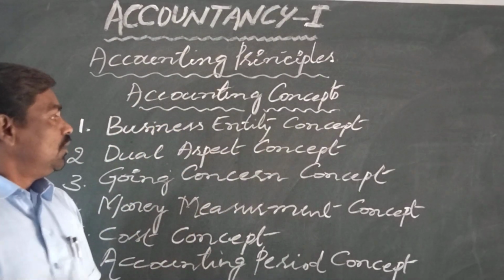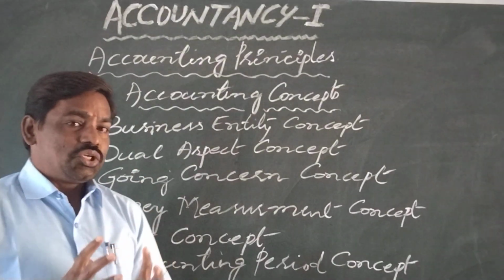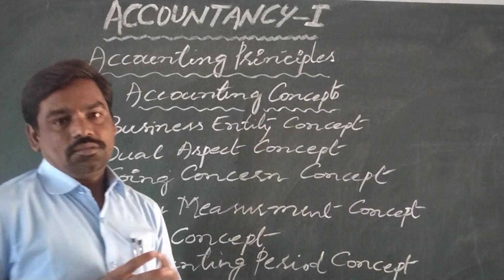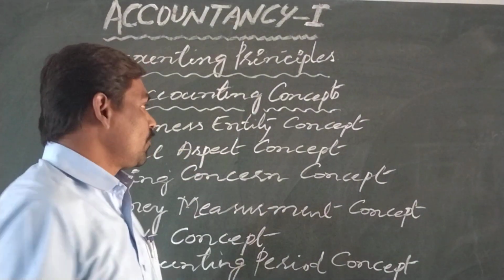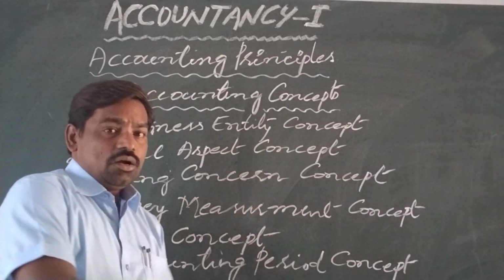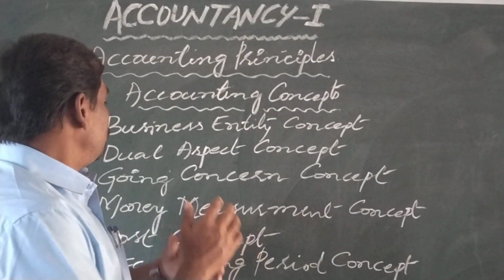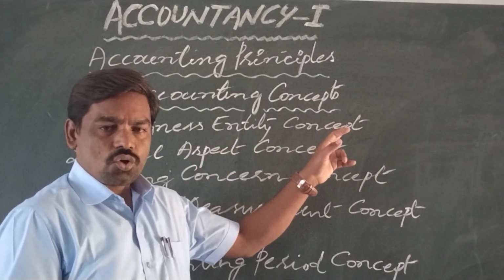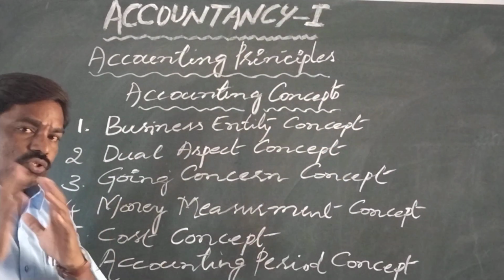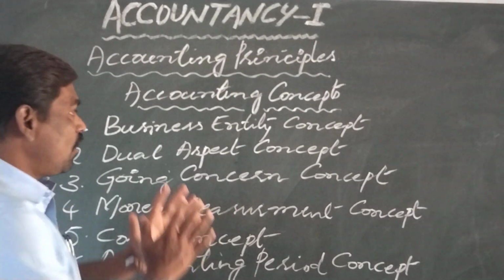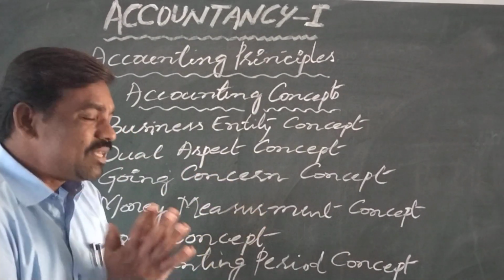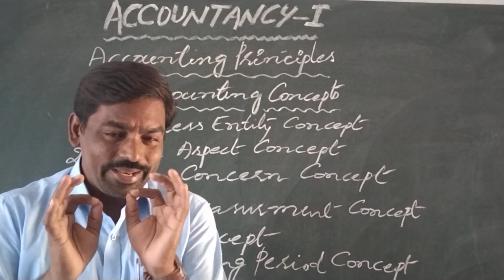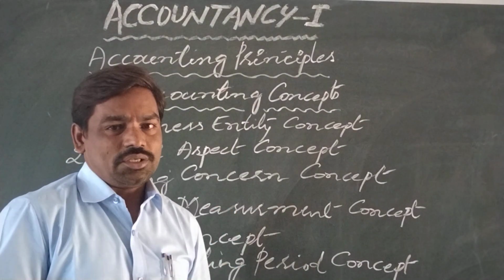Okay, students. So here we treat the business organization as a separate entity, separate person. Business is separate and owner of the business is separate. And that is called business entity concept. So I hope you understood the main meaning of the business entity concept. Business entity concept means nothing but we treat the owner of the business separate from the business organization.